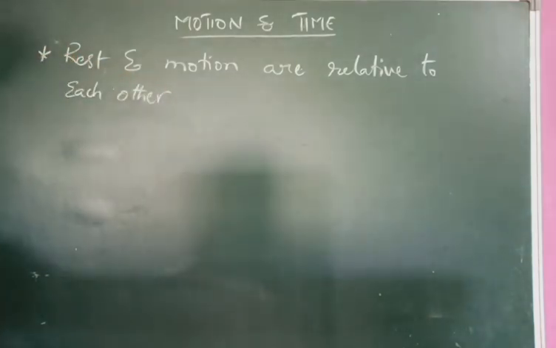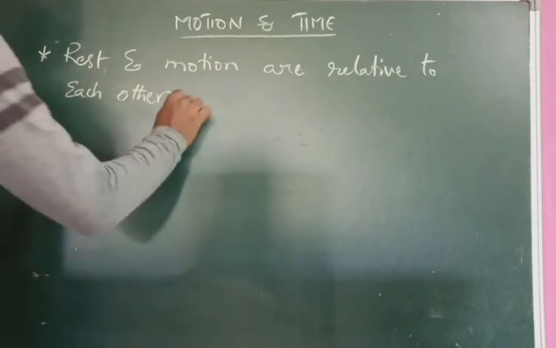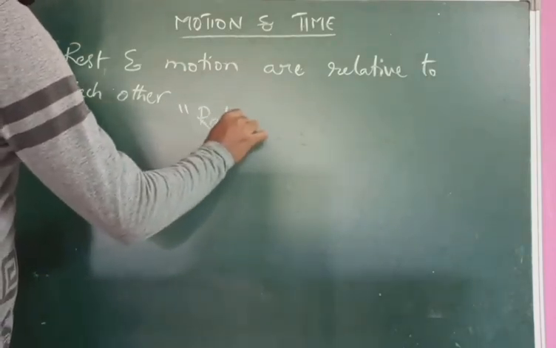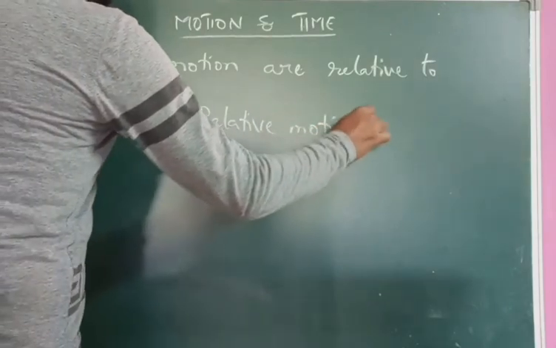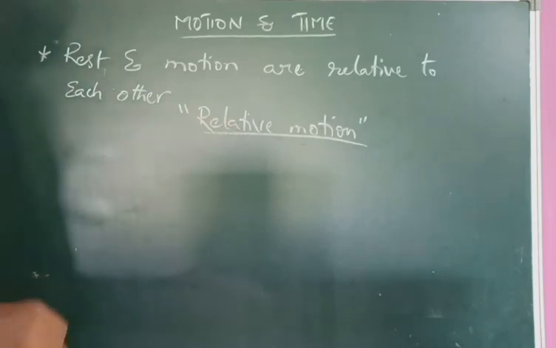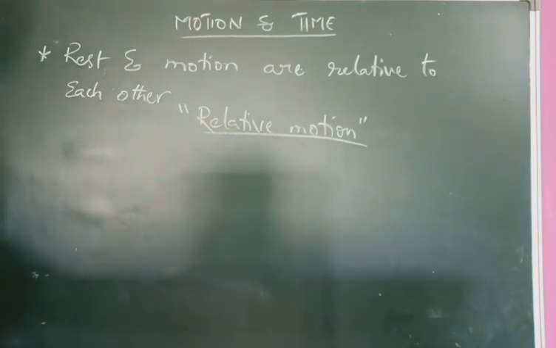So there exists a relation between rest and motion, so that we call this relative motion. In this relative motion, the two terms rest and motion are related to each other.